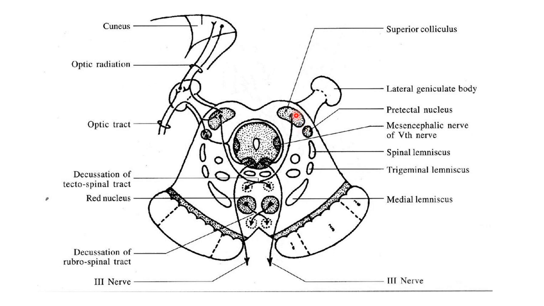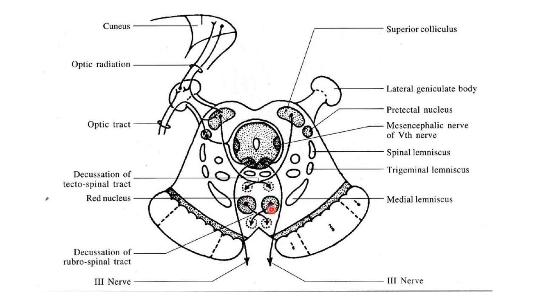On the ventral surface of the superior colliculus, there is the pretectal nucleus, which projects bilaterally to the Edinger-Westphal nucleus and is very important for the direct and consensual light reflex. Then the red nucleus. This is the red nucleus, an oval nuclear mass.